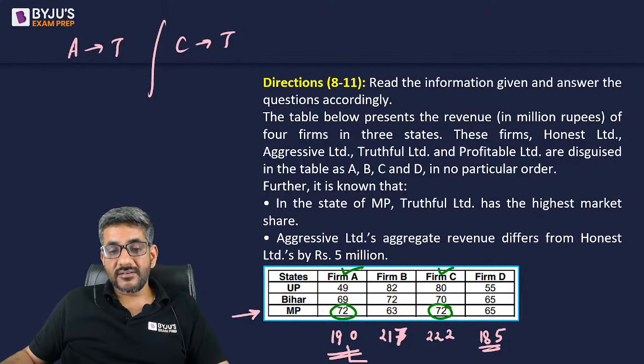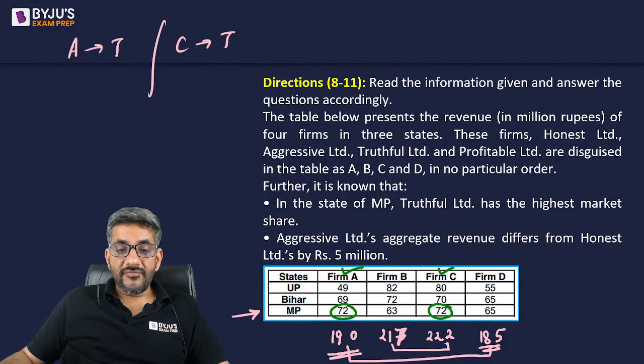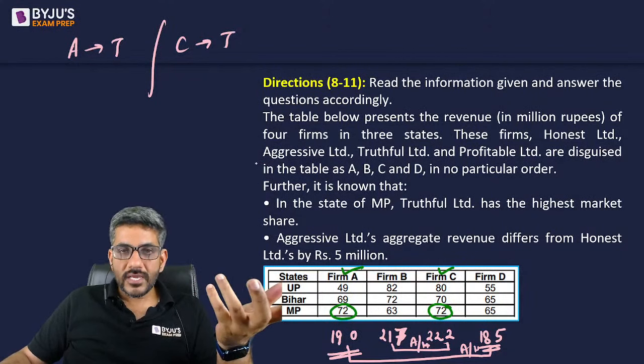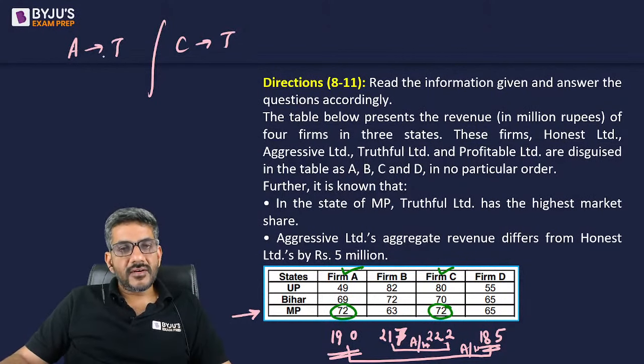So either Aggressive and Honest are these two, or Aggressive and Honest are these two. Now the point is that if firm A is truthful, then of course these two would be Aggressive and Honest. If firm C is truthful, then these two would be aggressive and honest. So can I say there would be two cases according to this? If firm A is truthful, then aggressive and honest would be B and C, right? One of them would be aggressive, one of them would be honest, and I can surely say in that case